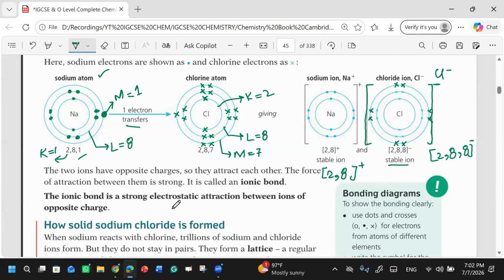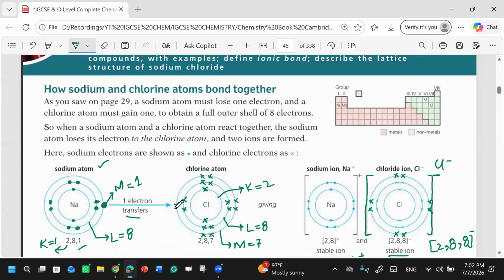If you have any confusion, you can ask. The dot represents the electrons of the sodium, and the cross represents the electrons of the chlorine. This is just a way of representing the electrons in the shells. Otherwise there will be confusion. If you represent both with dots, you will not know which species is losing and which is gaining. Now it is clear.